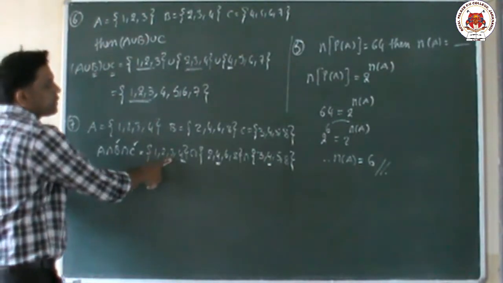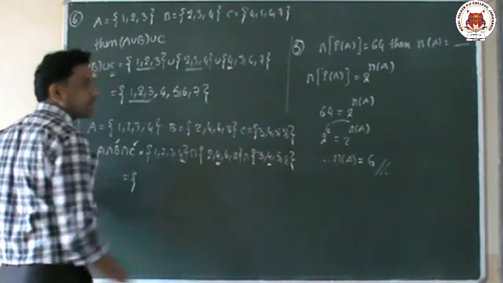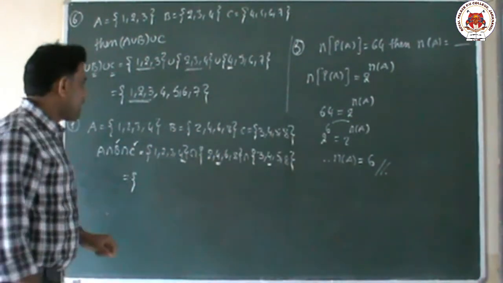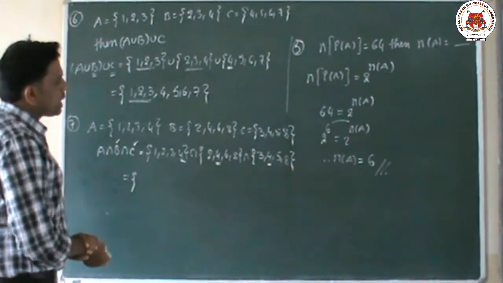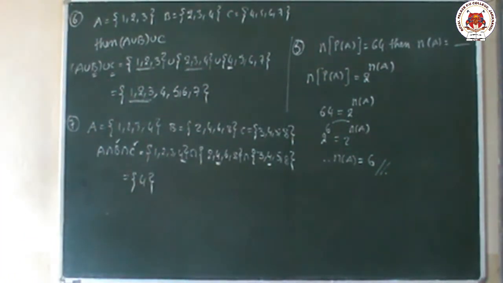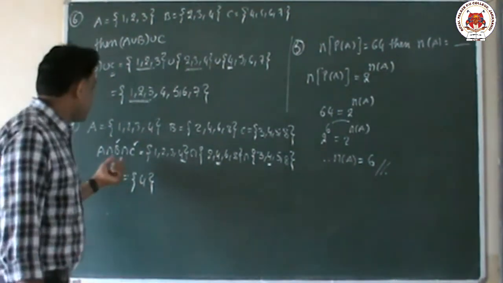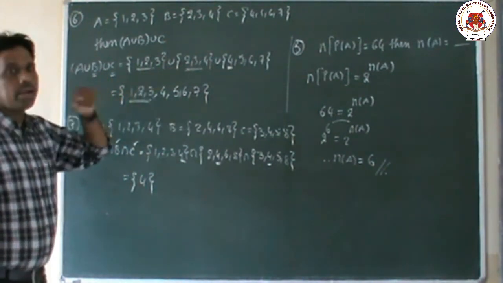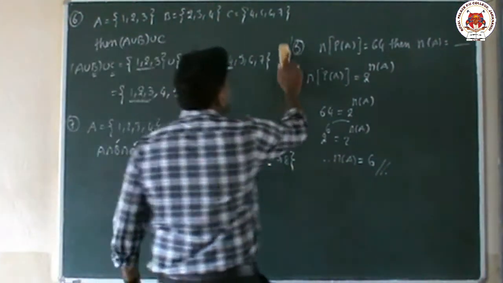Students, 4 is in the first set, second set and third set. The answer for A intersection B intersection C is 4. Intersection means common element. Union means combining of all elements.